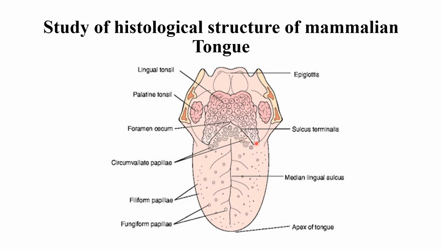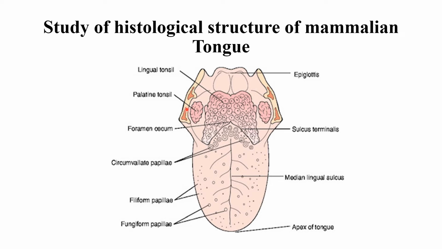And here the sulcus terminalis is roughly triangular in shape, and the tip of this sulcus terminalis is called foramen of cecum or foramen cecum, behind which there are two important tonsils, one large lingual tonsil and the other small, situated on either side of the tongue, called palatine tonsils.